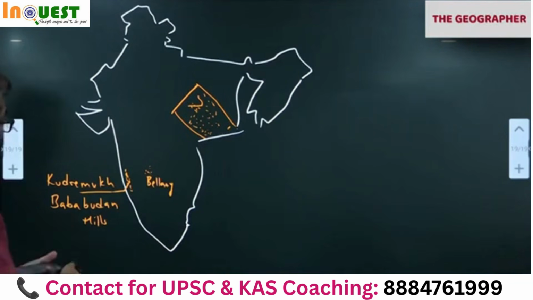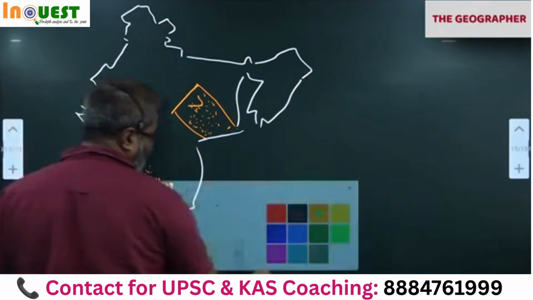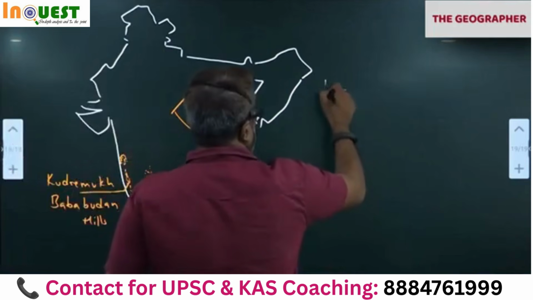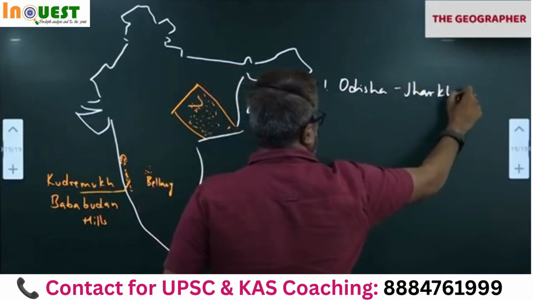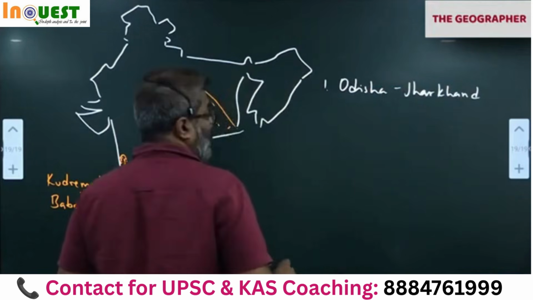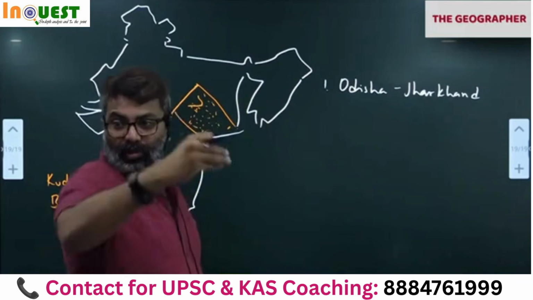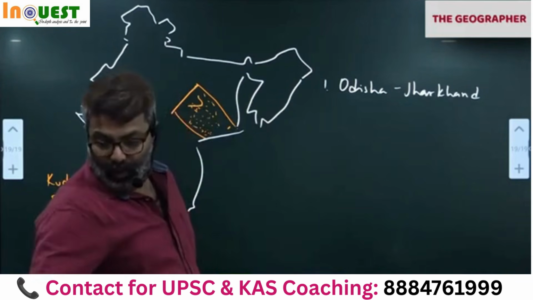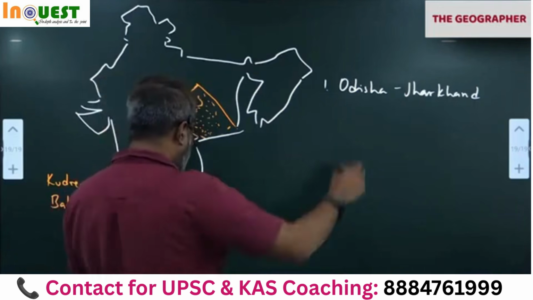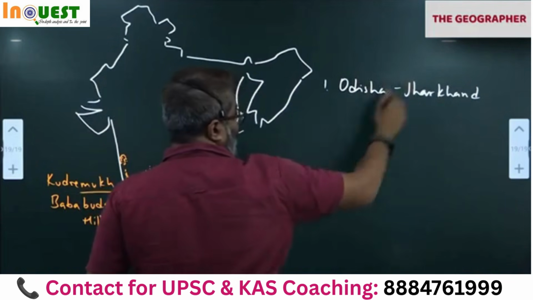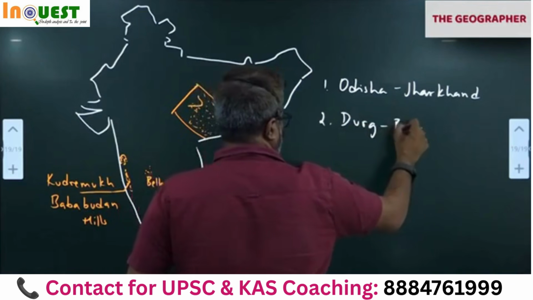Okay, we'll write this also. Goa Maharashtra belt also you write. Okay, I'll only write now here. Quickly write. First one, Odisha Jharkhand belt. Means including Chhattisgarh. Because Odisha to Jharkhand, if you go, Chhattisgarh also will come. You notice that. That is one belt. Or we'll take Odisha Jharkhand one side. Chhattisgarh belt will write Durg Bastar.